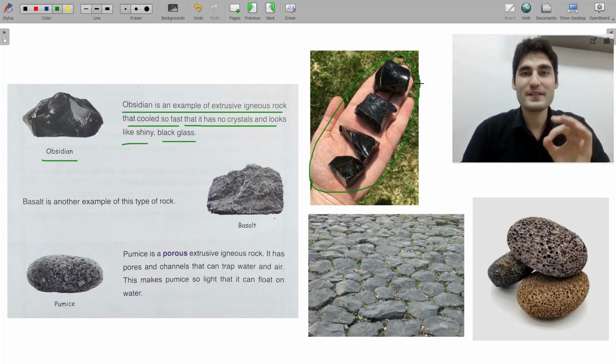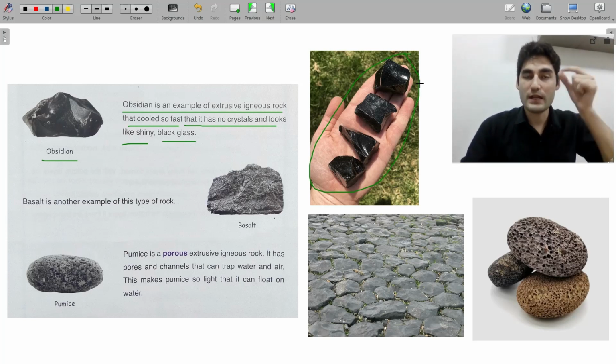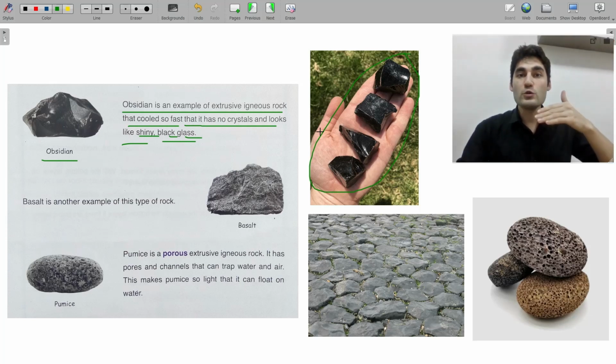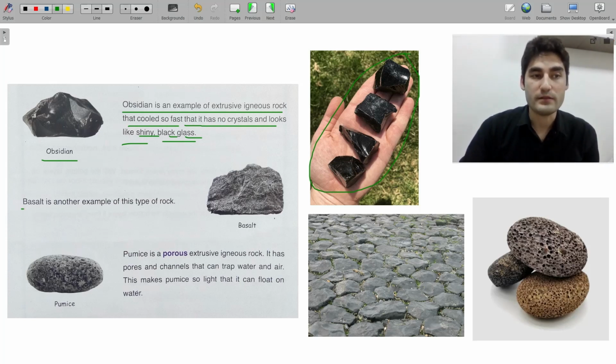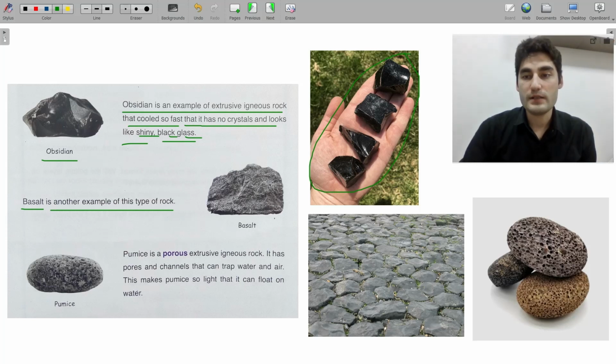I don't know if you have ever seen an obsidian before, but if you didn't, I hope you see it in the future. Obsidian looks really beautiful and looks like glass, right? Shiny black glass, and it doesn't have any crystals because it cools down so fast. When the lava is going out, it cools down really fast. Another one is basalt. Basalt is another example of extrusive igneous rock.